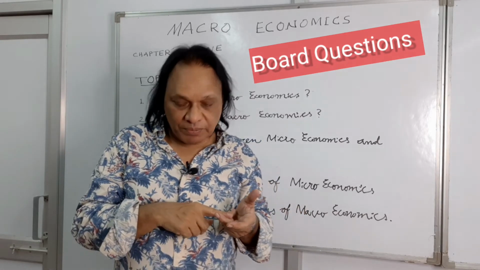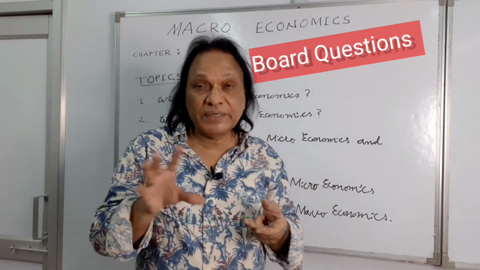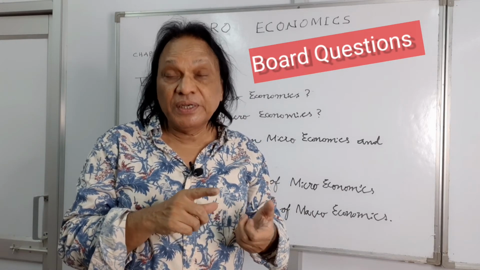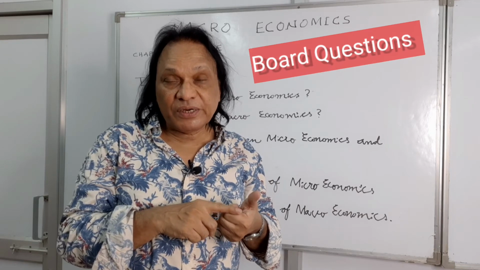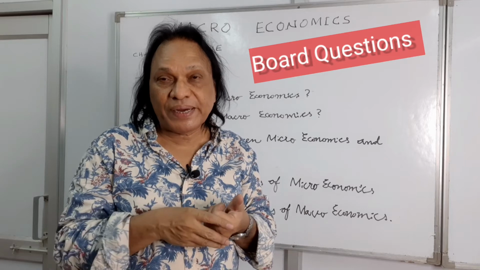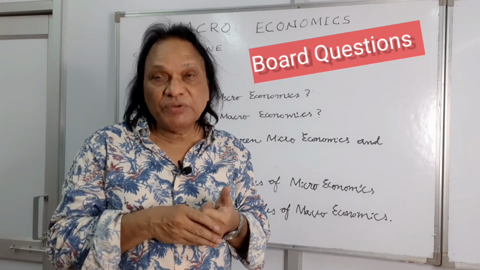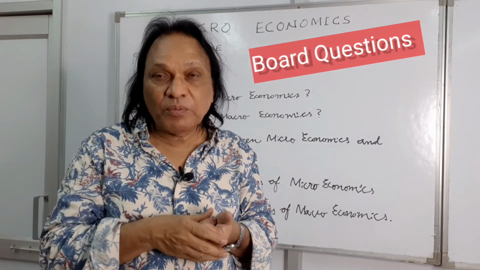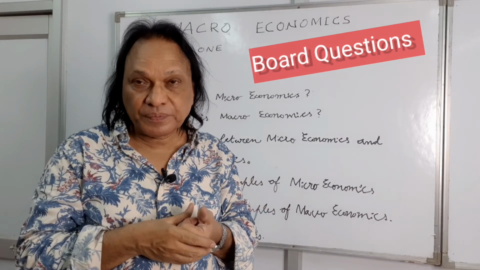Same way they asked you in some of the sets, is the study of the iron and steel industry, or the study of a sugar industry, or the study of the car industry, micro or macro? You just have to write: these are all examples of microeconomics because they are not dealing with the economy as a whole. It is just discussing one firm or one industry.